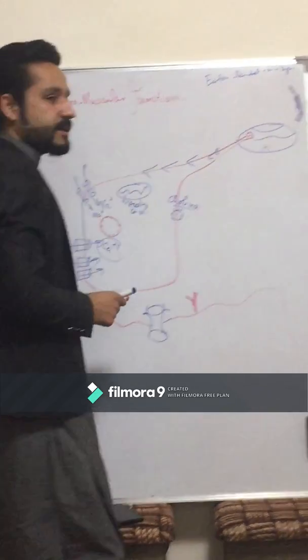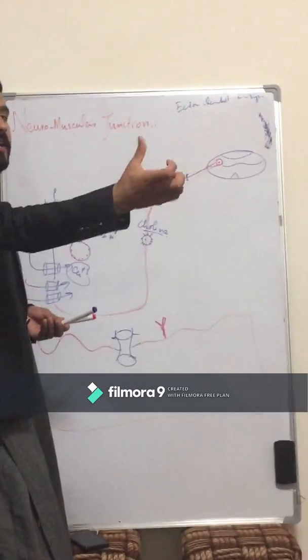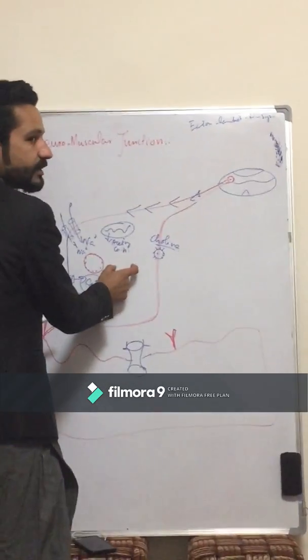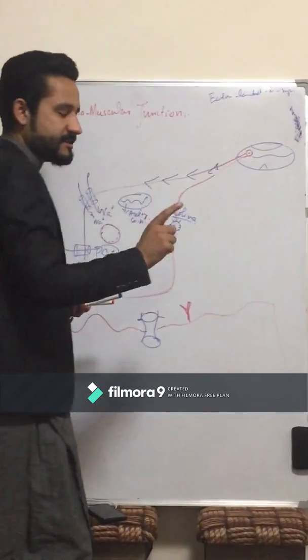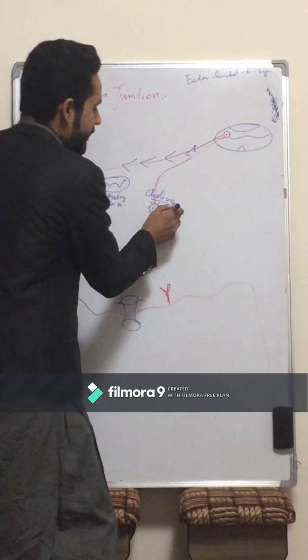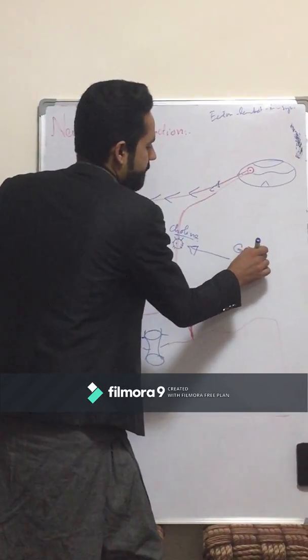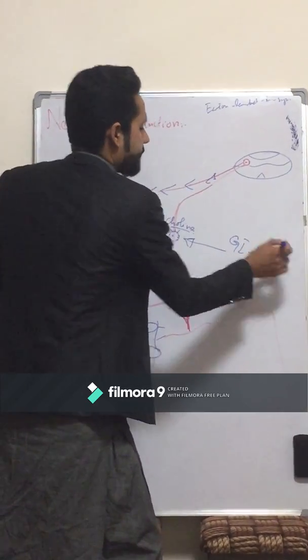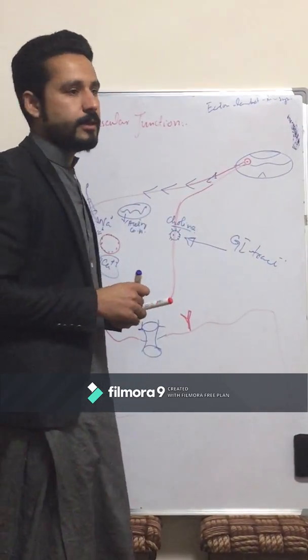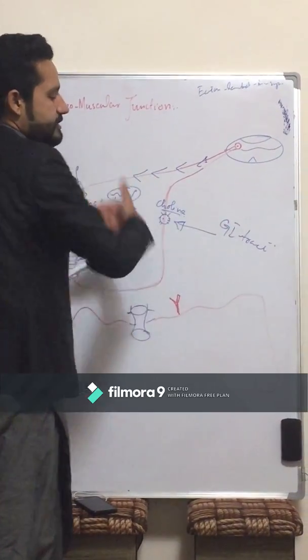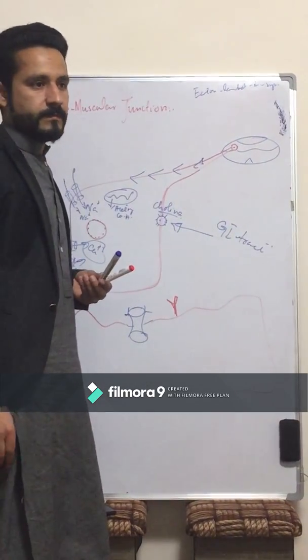This choline transferase will capture the choline, which is not synthesized over there, from the gastrointestinal tract. The choline will be transferred into the intracellular environment by the choline transferase enzymes.